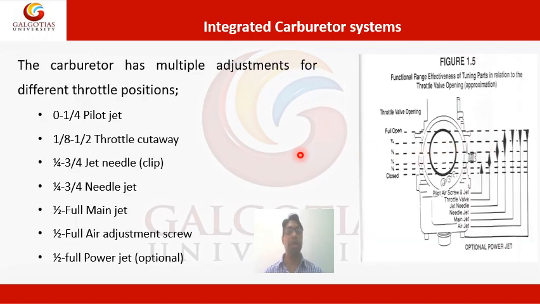So this is the integrated carburetor system. With the help of this figure, you can better understand the throttle valve opening. Different throttle positions for different requirements: 0 to 1/4 pilot jet, 1/8 to 1.5 throttle cutaway, 1/4 to 3/4 needle, half to full main jet, half to full air adjustment screw, and half to full power jet, and it is optional.